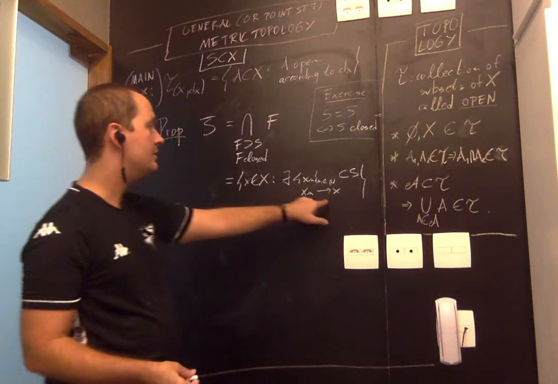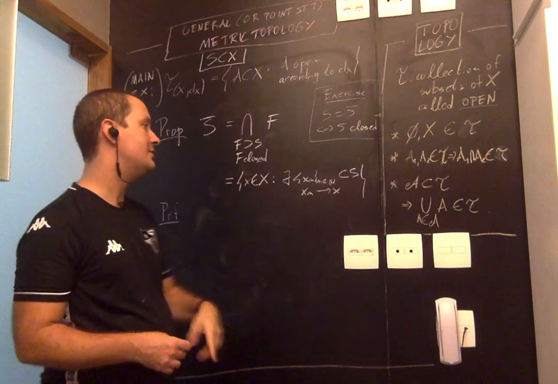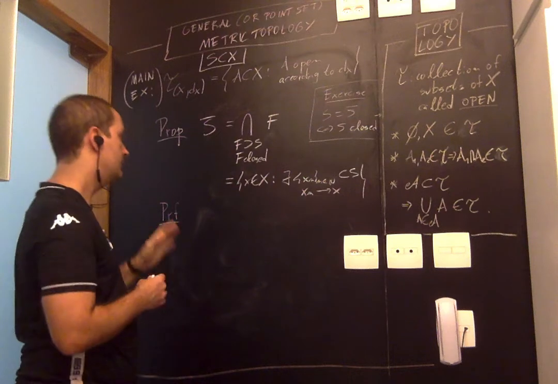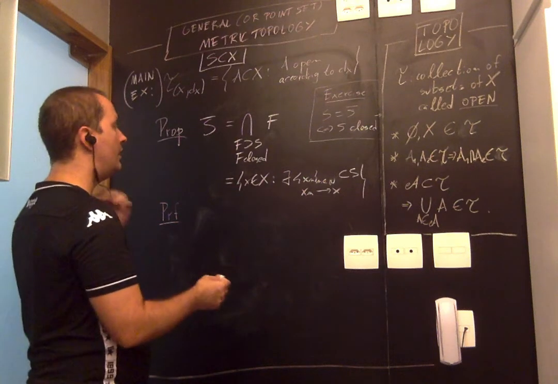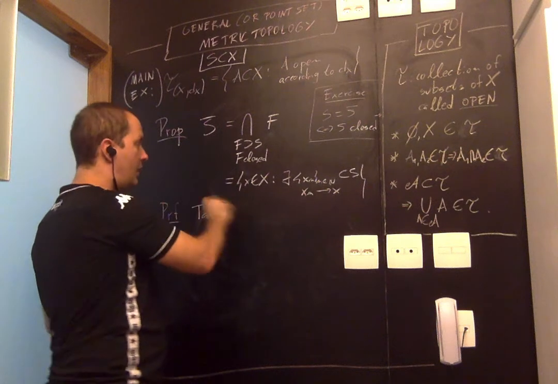But there are other points that maybe do not belong to S, but they're limits of sequences. Once you add those, you have the closure. Okay, how do we prove this? Again, we're going to have two directions.